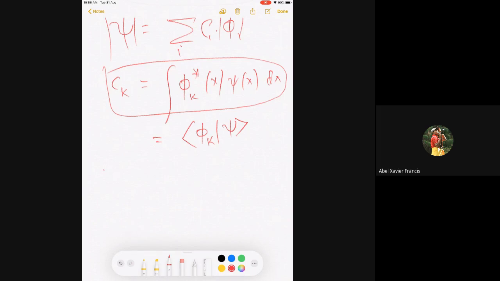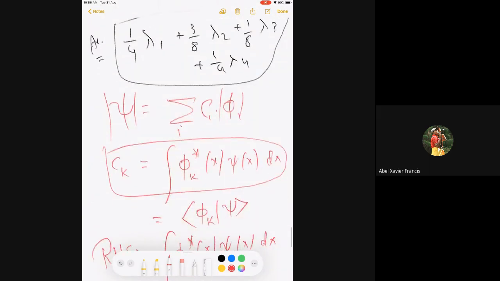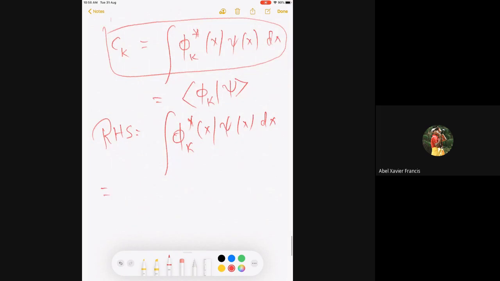So let me go to the right hand side. The right hand side is the integral of phi k star x psi x dx. Now I expand psi as a linear combination of the phi i's. So I will have sum over i, Ci, which will come out of the integration, times the integral of phi k star x phi i x dx.